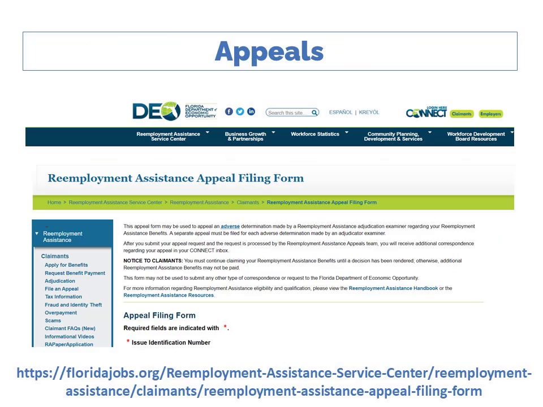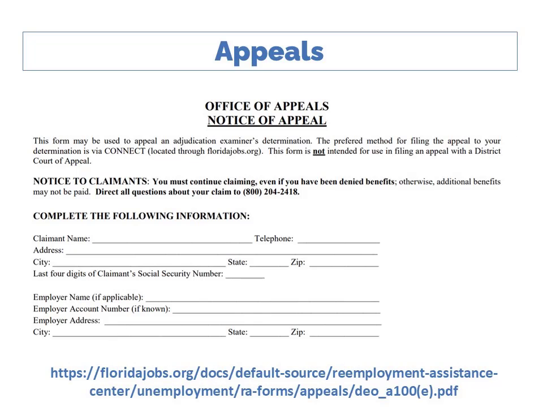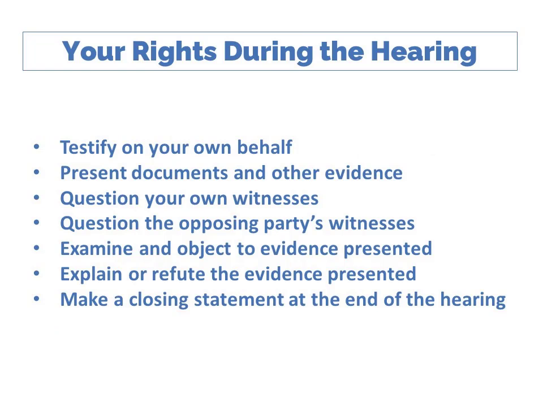If your request for monetary determination was denied, or if you disagree with the notice of disqualification determination, you can appeal. You can file your appeal online at the website linked in the description of this video, or you can print and complete a form at the website linked in the description of this video. You will receive a notice of hearing indicating the date and time an appeal referee will be calling you for your hearing. Appeal hearings are held by telephone.